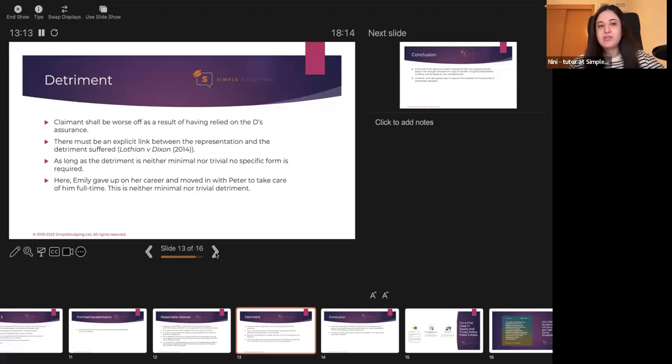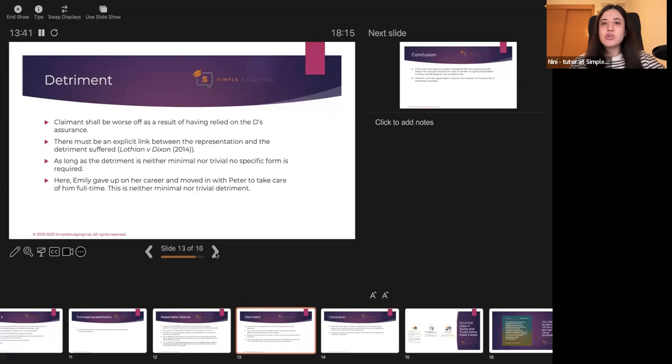It's quite clear here. So there is an explicit link because of the representation, the promise that Peter made to Emily. She gave up on her career, she suffered detriment and moved in with Peter so she can take care of him full time. And as long as this detriment is neither minimal nor trivial, as it was established in the case of Lothian versus Dixon, no specific form is required.